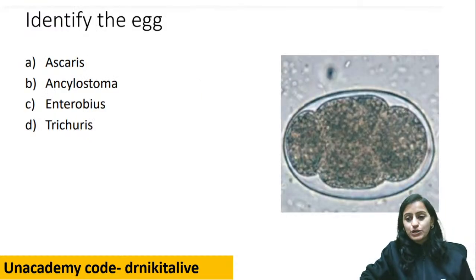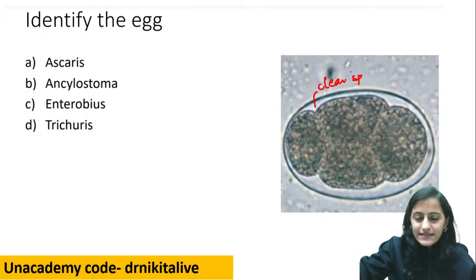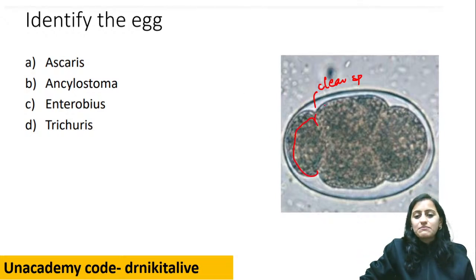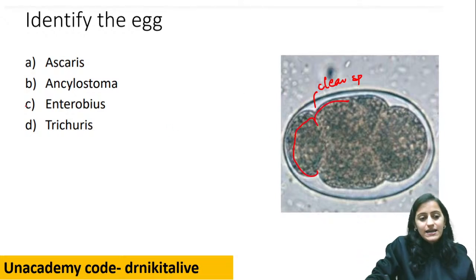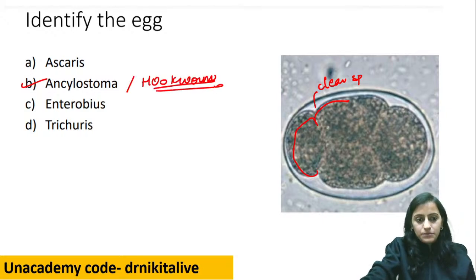Identify this egg. What do you think is this egg here? A, B, C, D: Ascaris, Ancylostoma, Enterobius, Trichuris. Very good. The clear space here, that is the hook, right? The clear space, and we have the segmented egg. So this is Ancylostoma. That is basically hookworm. Okay, that is basically hookworm.